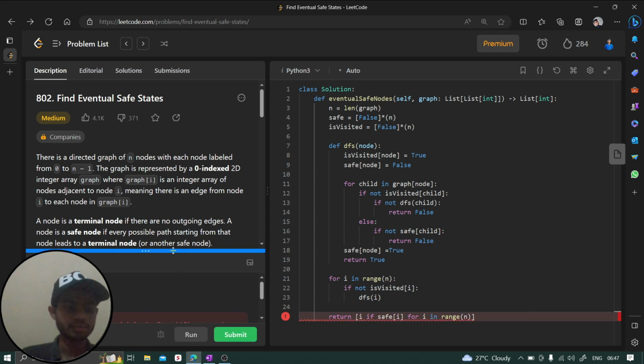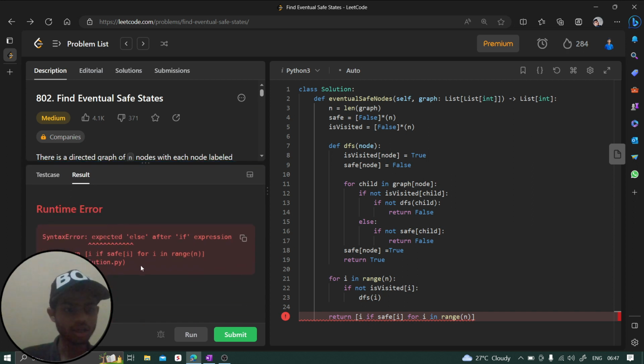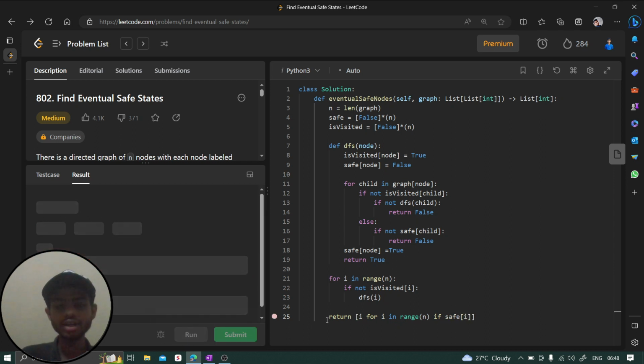So we got one runtime error on this condition: unexpected as if expression. So we need to write an if-else statement. What we can do is write the if condition here, if safe of I. If we are writing that over there, then we need to use the else condition as well, right?